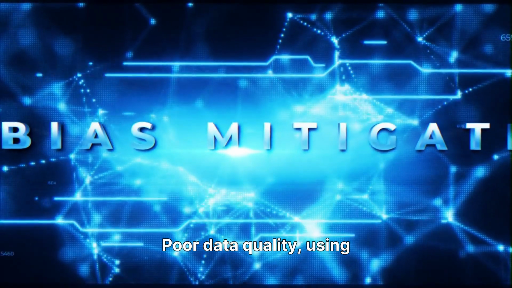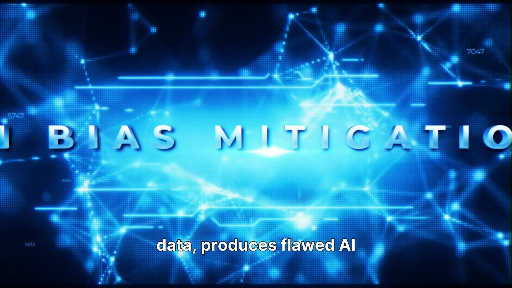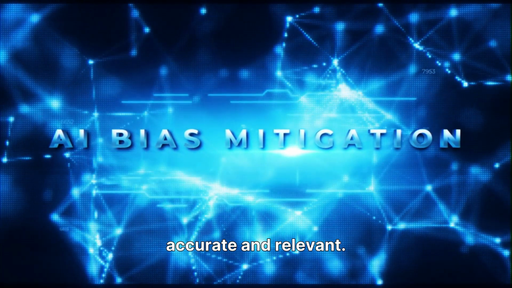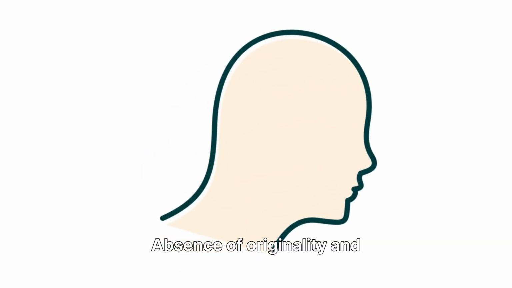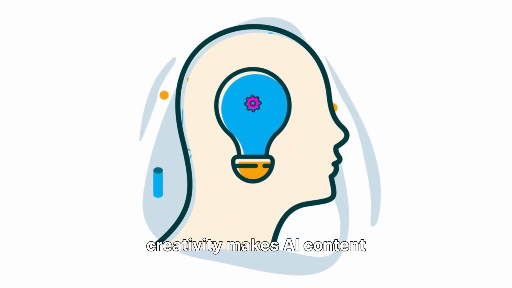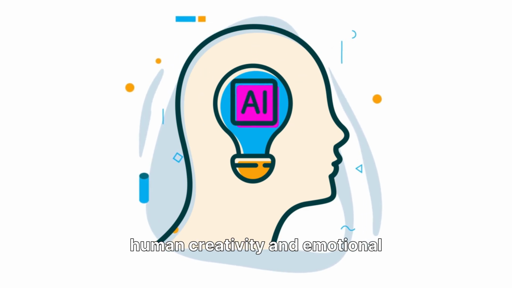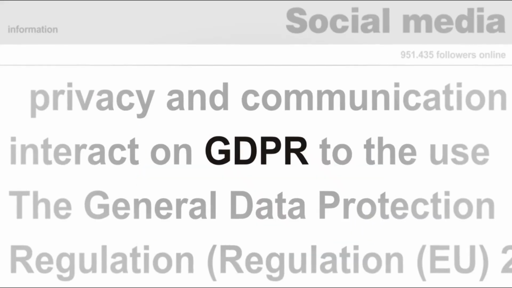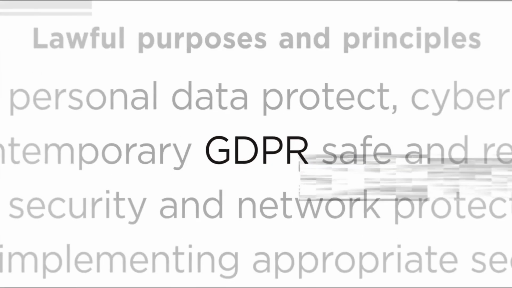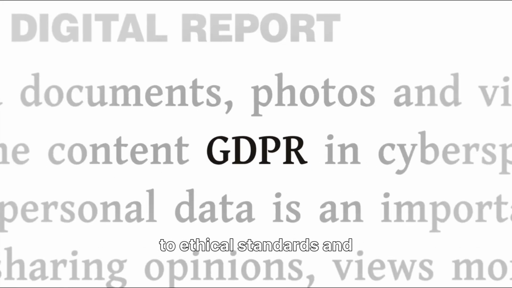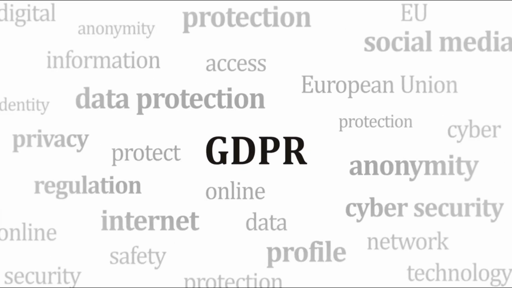Poor data quality, using outdated or biased training data, produces flawed AI outputs. Ensure data is accurate and relevant. Absence of originality and creativity makes AI content lack fresh ideas. Add human creativity and emotional intelligence. Neglecting ethical considerations like user consent and privacy can erode trust. Adhere to ethical standards, and ensure authenticity.